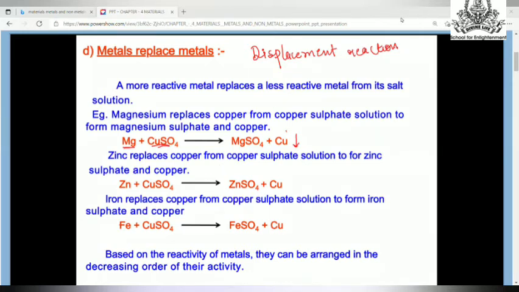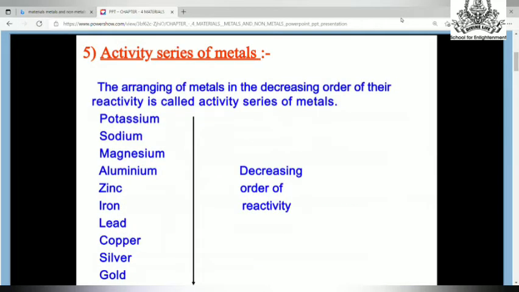Reactivity series. Students, this is the reactivity series. What is the reactivity series? In this series, the metals are arranged in decreasing order of their reactivity.